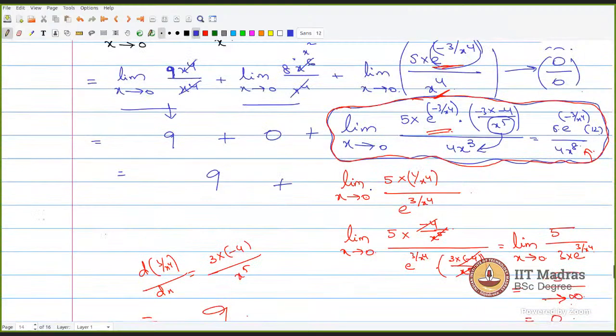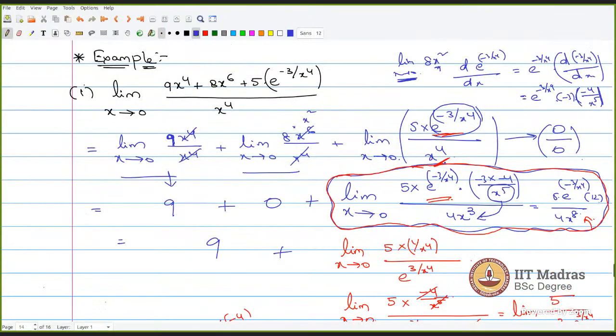See, I just brought this denominator to the numerator. So 1 by x power 4, I can write it as 1 by x power 4 by 1. So I brought this x power 4 into the numerator.